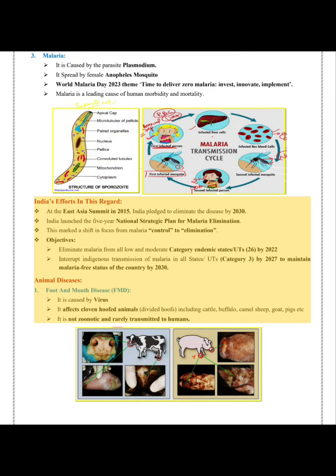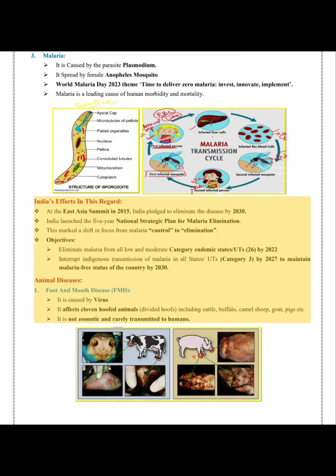Objectives: eliminate malaria from all low and moderate category endemic states and UTs, categories 0 to 2, by 2022. Interrupt indigenous transmission of malaria in all states and UTs, category 3, by 2027 to maintain malaria-free status of the country by 2030. Animal diseases.